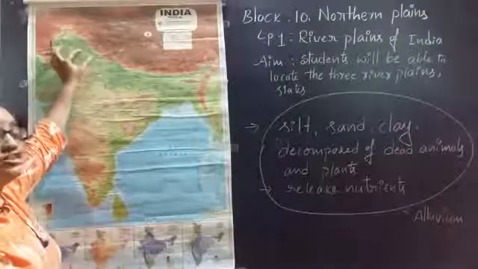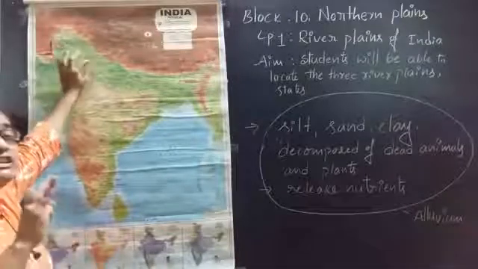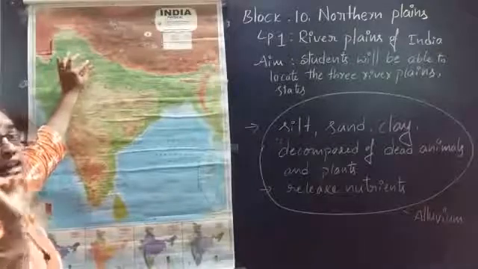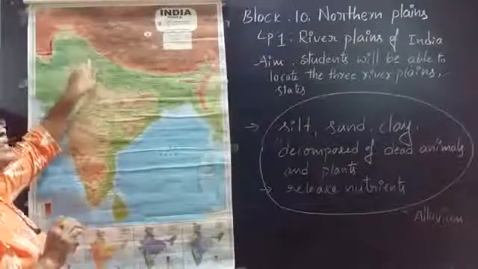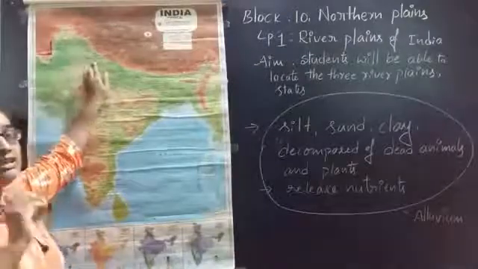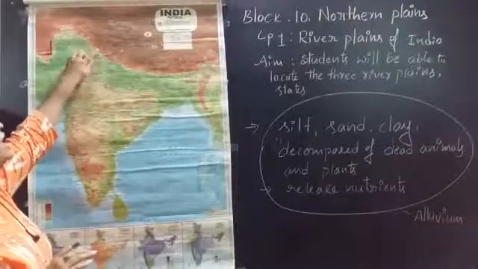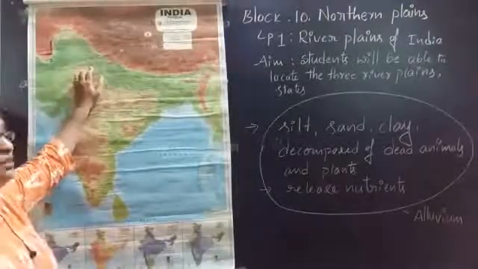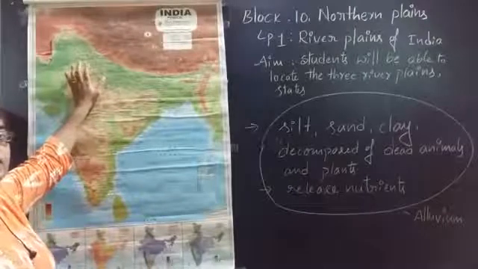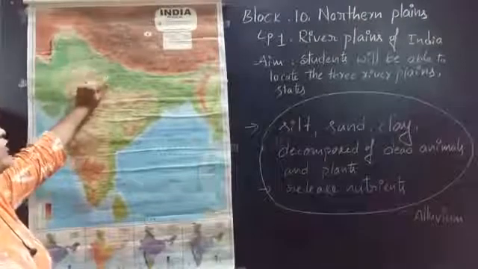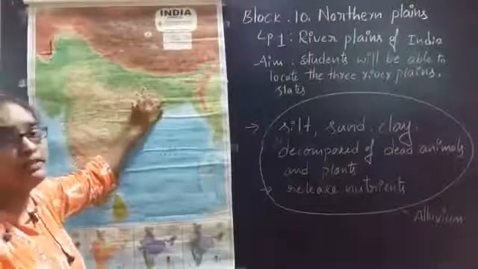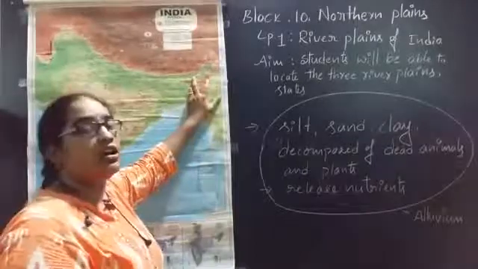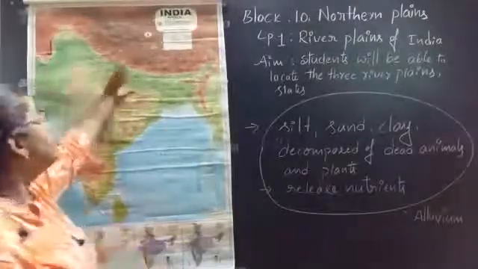Why? Because Punjab and Haryana, these two states, are dependent on the main river, the Sutlej River, and all the remaining small rivers join into the Sutlej River. That's why Punjab and Haryana are known as the Sutlej Basin. Do you all understand? Why are Punjab and Haryana known as the Sutlej Basin, and why are Uttar Pradesh, Bihar and West Bengal known as the Ganga Basin? Okay, now we have finished the middle and west.